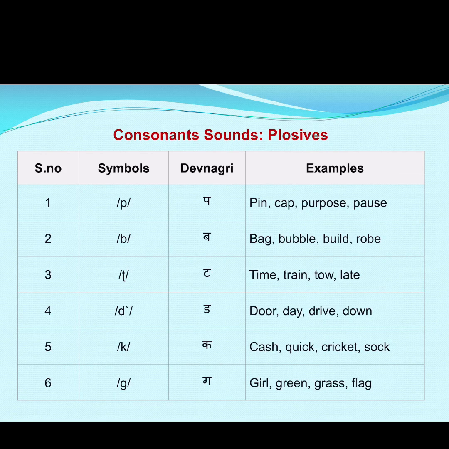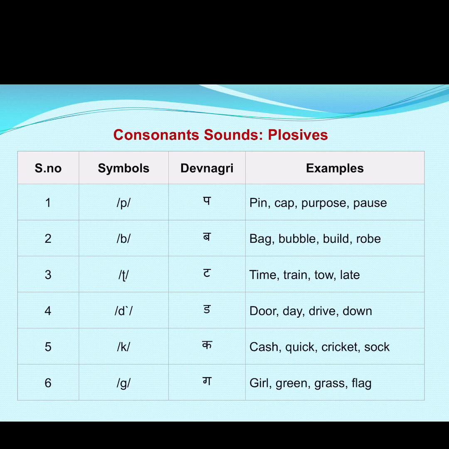So these 6 plosive sounds are pa, as you can see in the line of symbols, and I have also given the Devanagari form of these symbols. Pa here you can see looks like small letter P, and we speak it like P in English. But now as we are doing IPA sounds, we will not speak it P, we will pronounce it as Pa, as in Hindi.